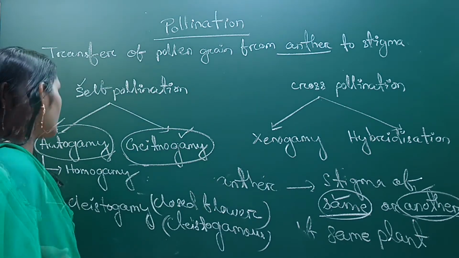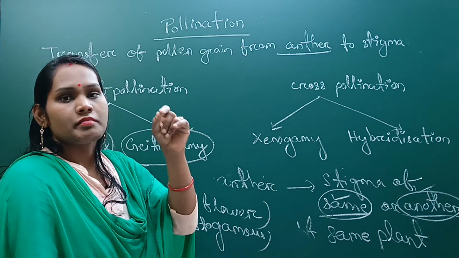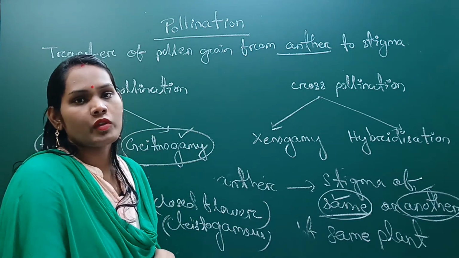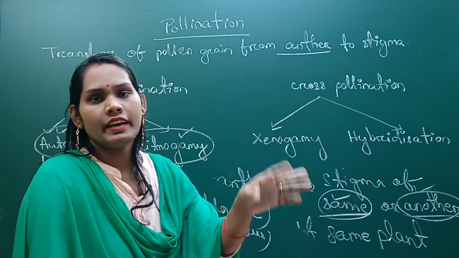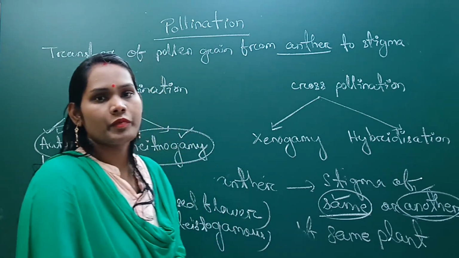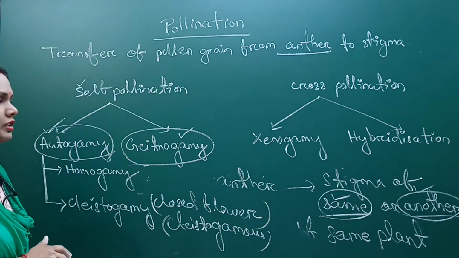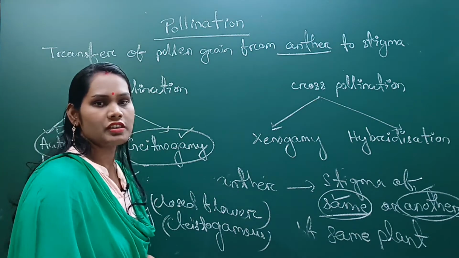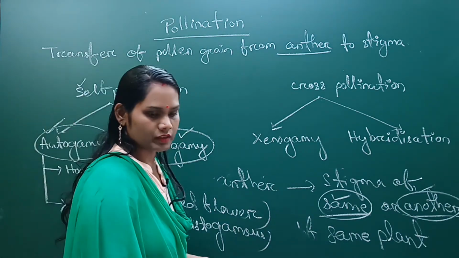Okay, so here in this type of pollination, the anther bursts inside the flower. The pollen sac bursts inside the flower and the pollen directly lands on the stigma of the flower. So that type of pollination is called cleistogamy type pollination, and it occurs in the cleistogamous flower or closed flower. Okay, so next come to cross pollination.